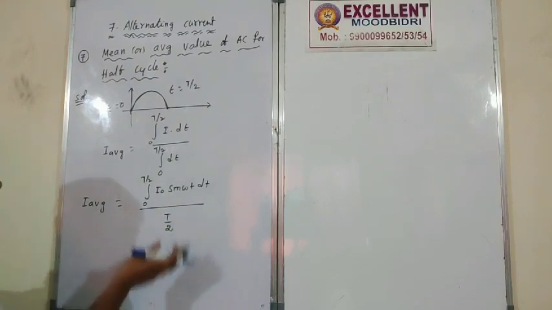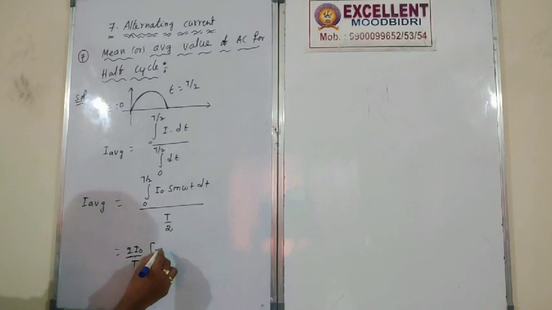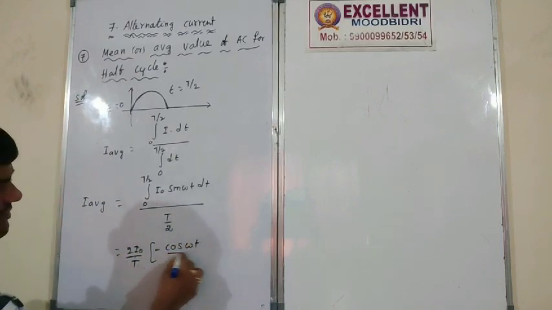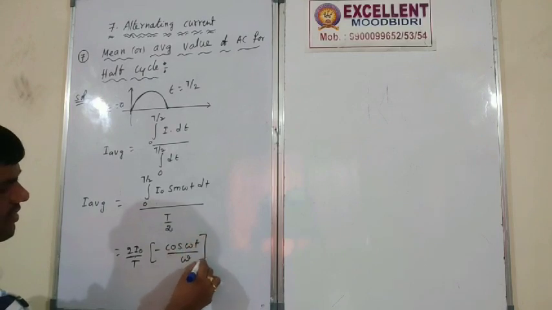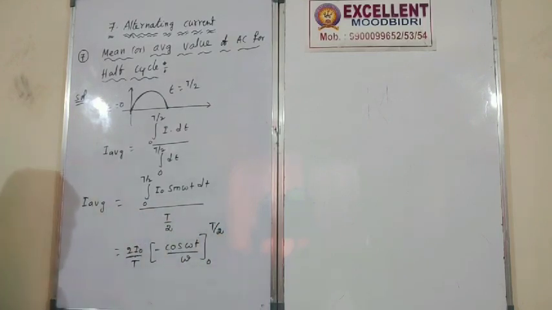T by 2 transfers to the numerator, which becomes 2 by T, into I naught taken common. Yes, I took it common already. The integral of sin is minus cos omega t by omega, from 0 to T by 2.